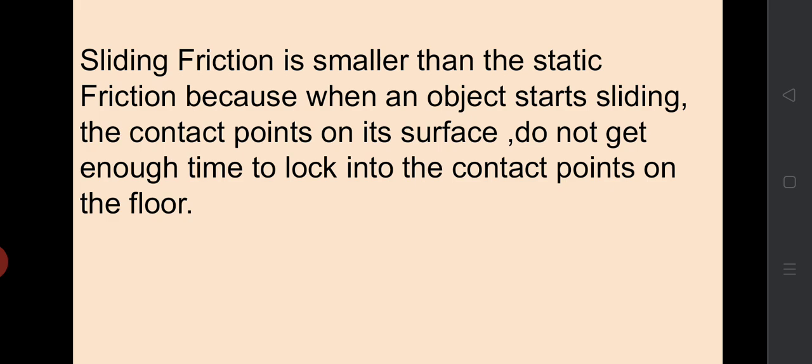So the sliding friction is slightly smaller than the static friction, and you find it somewhat easier to move the box already in motion than to get it started.